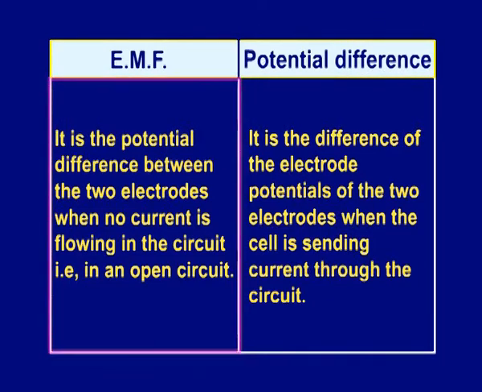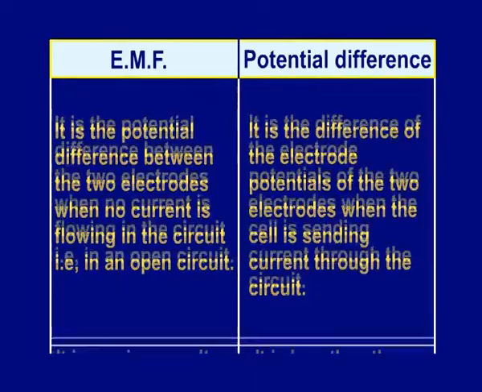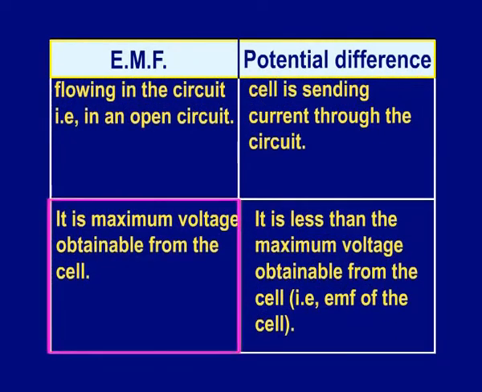While EMF is the potential difference between the two electrodes when no current is flowing in the circuit, potential difference is the difference of electrode potentials of the two electrodes when the cell is sending current through the circuit. EMF is the maximum voltage available from the cell, while potential difference is less than the maximum voltage obtainable from the cell, that is, the EMF of the cell.